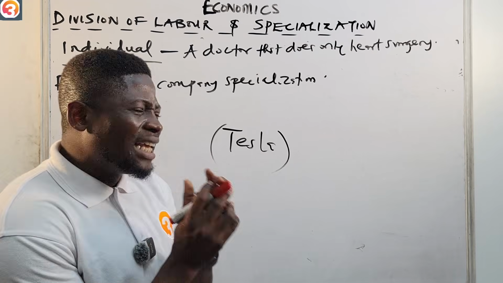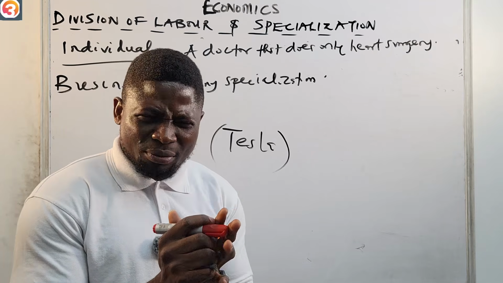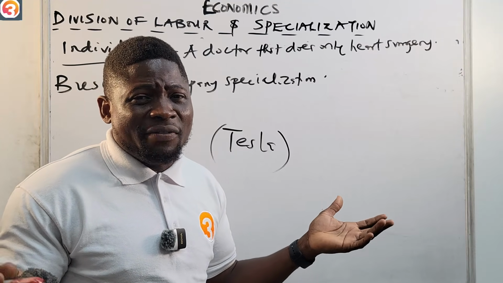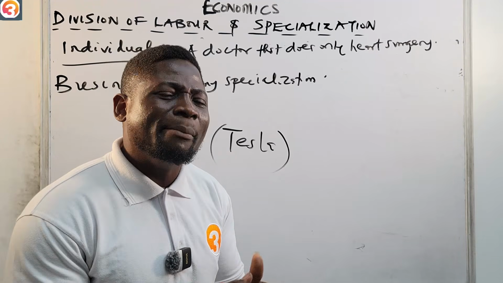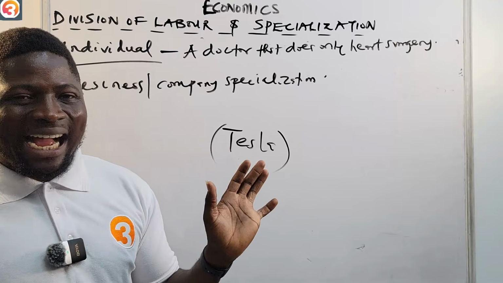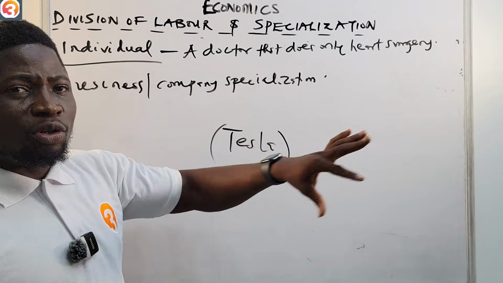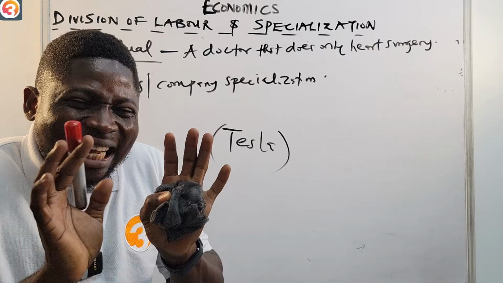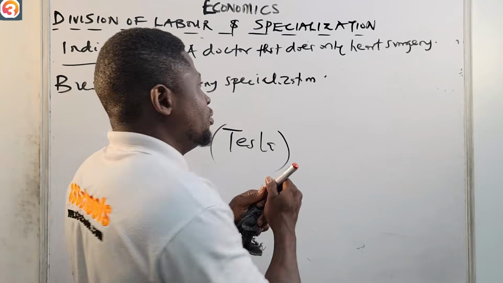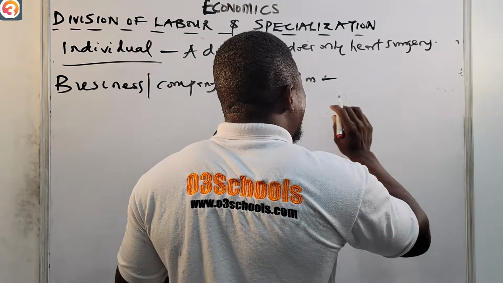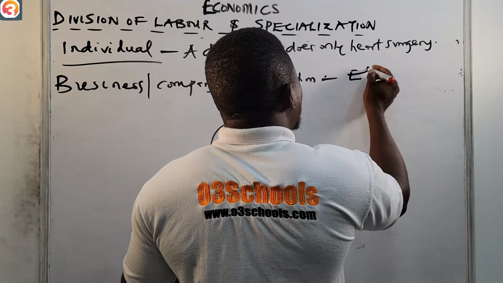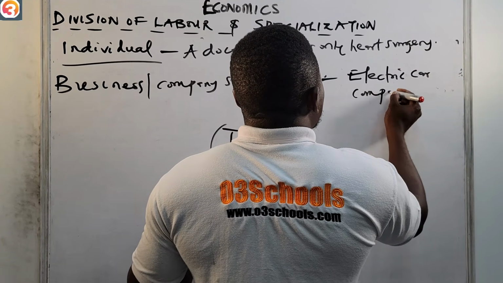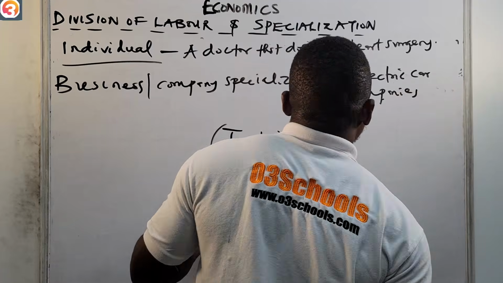It's not as if Tesla cannot produce other types of cars, normal, fuel efficient cars. It's not as if they cannot, but their major focus is on electric cars, okay? So for an individual, a doctor that does only heart surgery. For business or company, specialists in electric cars alone. There are companies focused only on electric cars.